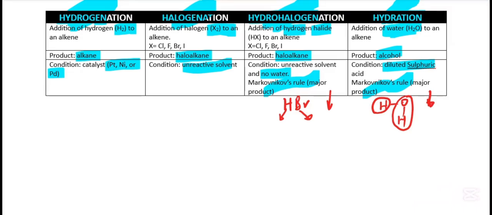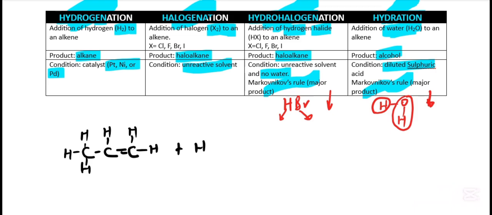We have maybe this compound, propene. This is propene. Then this propene reacts with HBr. Then we see the product that comes out. So we are going to write a major product, which means we are going to follow Markovnikov's rule to get a major product.